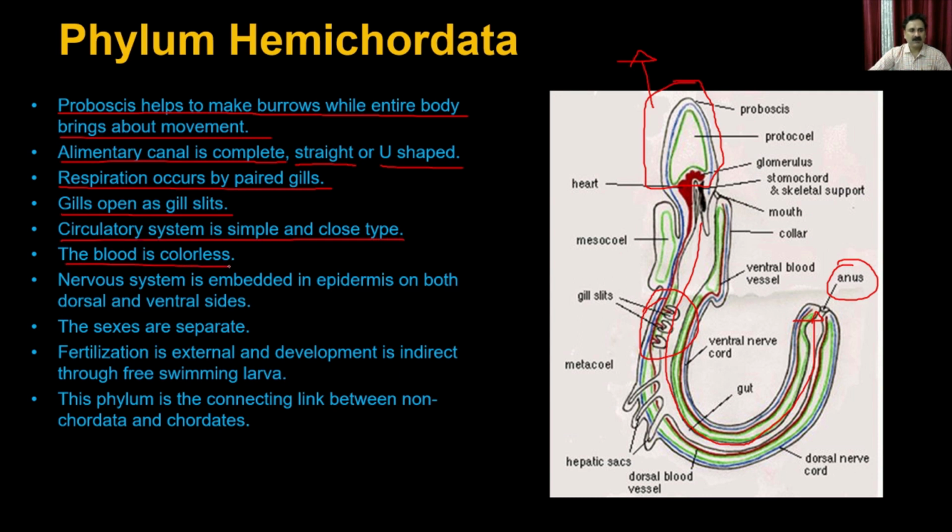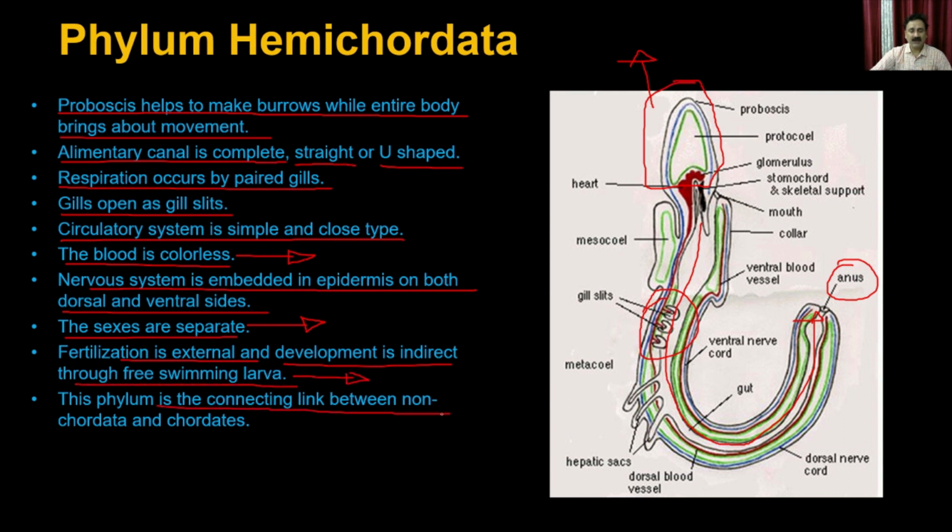The blood is colorless, so it does not contain any kind of pigment, or it may contain a pigment which does not have intensity in the visible light. The nervous system is embedded in the epidermis on both the dorsal and ventral sides. The sexes are separate, so there will be separate male and female. Fertilization is external and the development is indirect through a free-swimming larva. And this phylum is the connecting link between the non-chordata and the chordata.